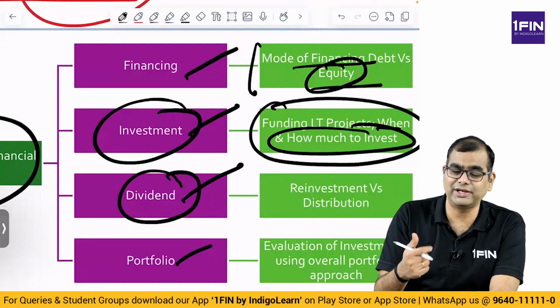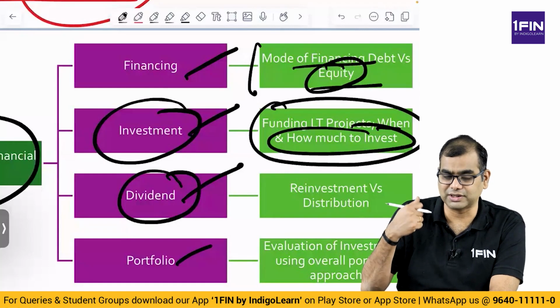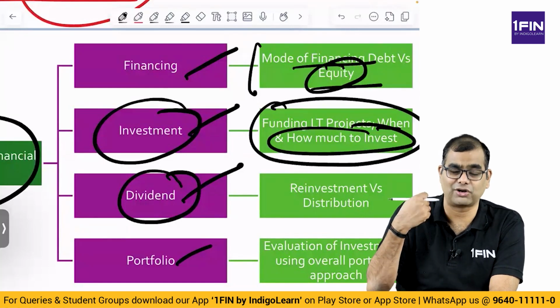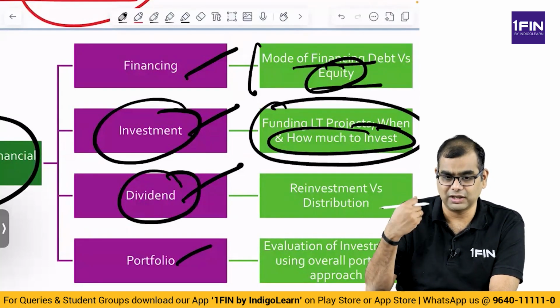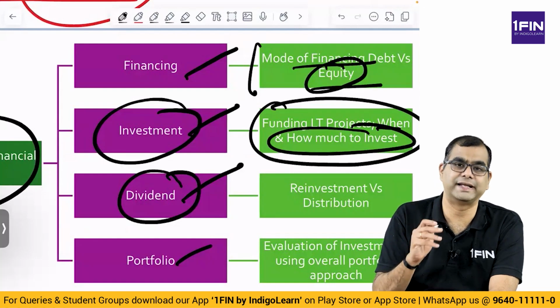And how do you arrive at that? You probably take decisions on what is the growth rate that you want, what is the cost of capital that you have, what is the cost of raising fresh capital, what is the return that you will generate on this capital if you were to redeploy. You look at all those and then take dividend decisions.